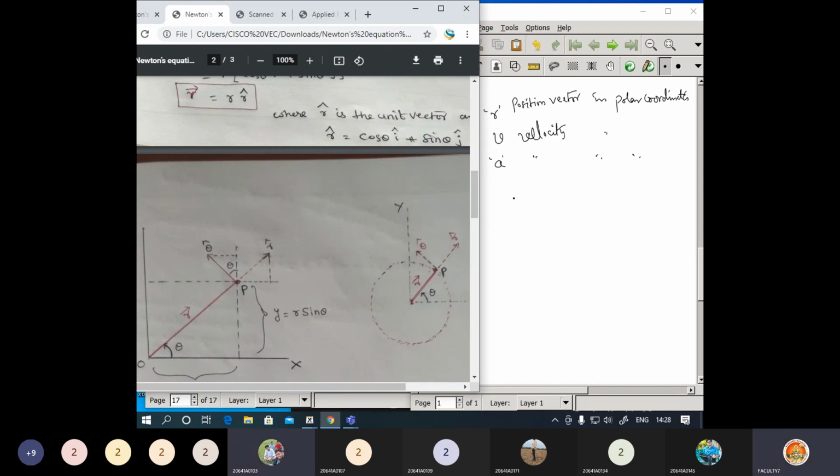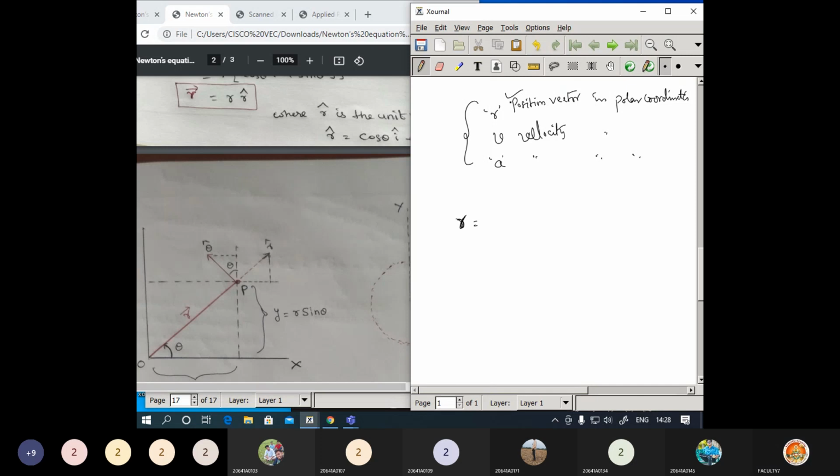What might be the answer if I go with this expression for the position vector in polar coordinates? Any answer from your side?